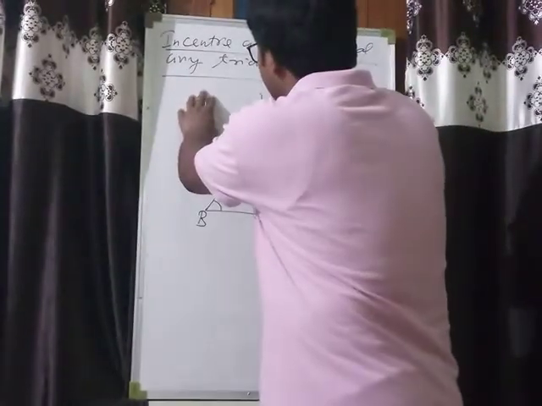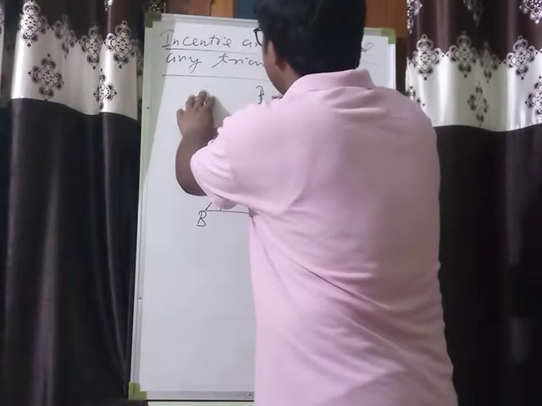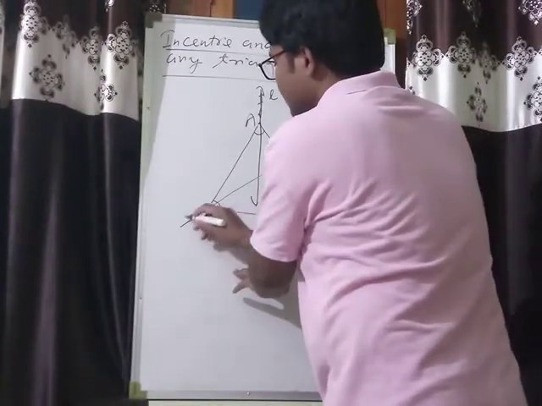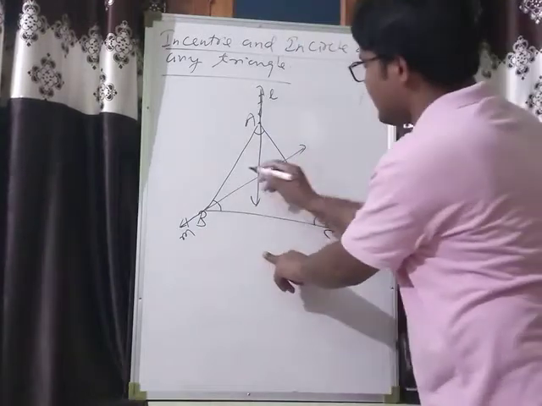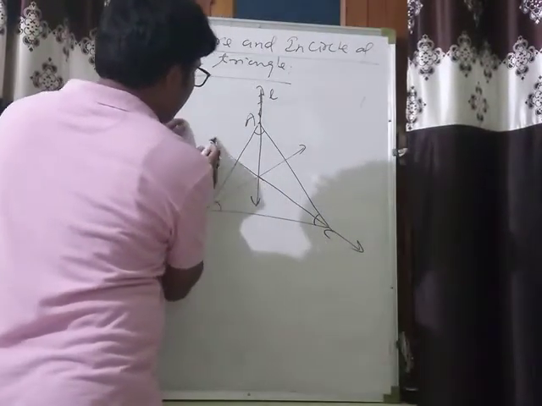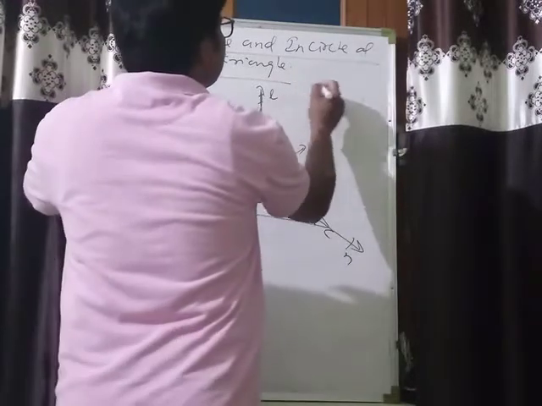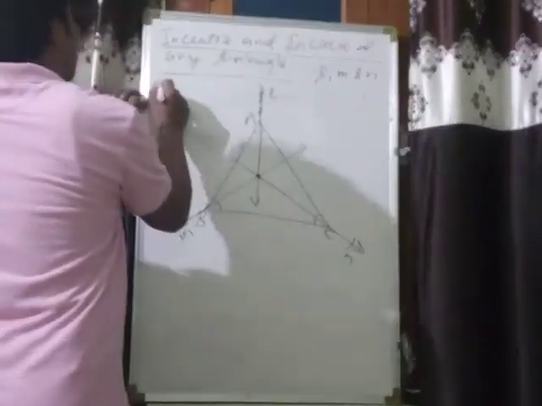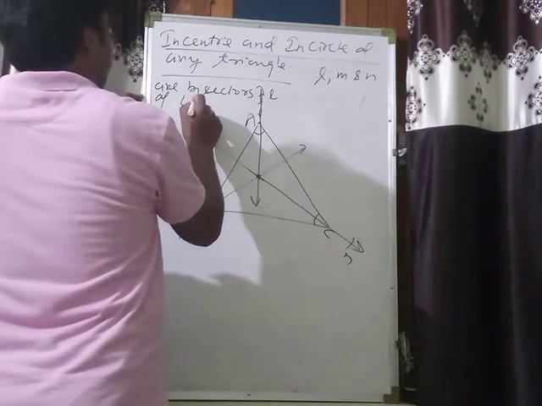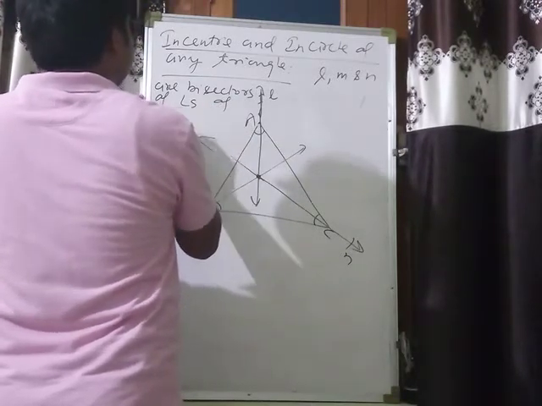Okay, so I am going to draw this line. See, that is line L. That is the bisector of angle A. That is line M. That is the bisector of angle B, and that is line N. That is the bisector of angle C. And so here L, M and N are bisectors of angles of triangle ABC.